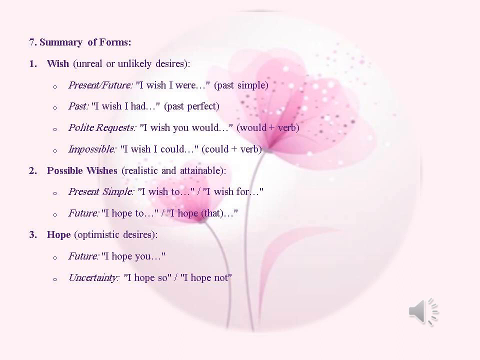In the future, we could use hope, as in I hope to and I hope that, and in both cases there must be a complement. Thirdly, hope could be used in optimistic desires, and here 2 things are to be remembered. In the future, we can say I hope you plus complement. With uncertainty, we can say I hope so or I hope not.